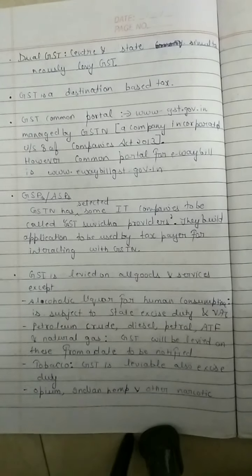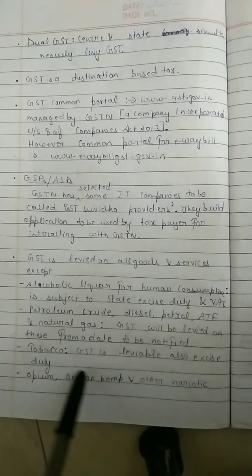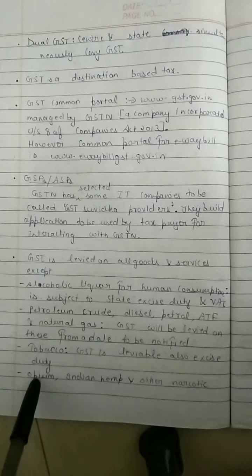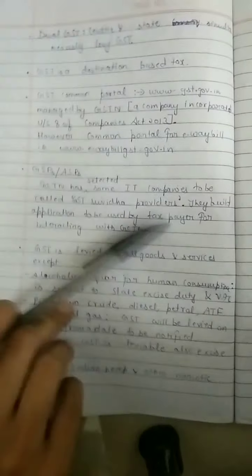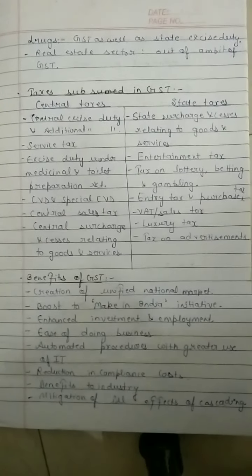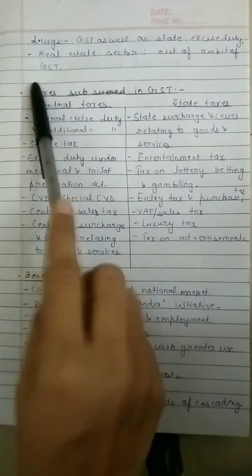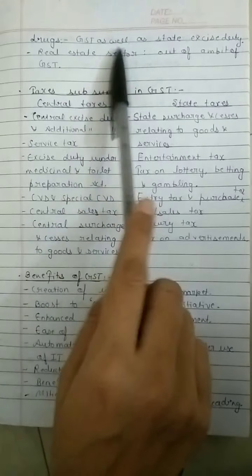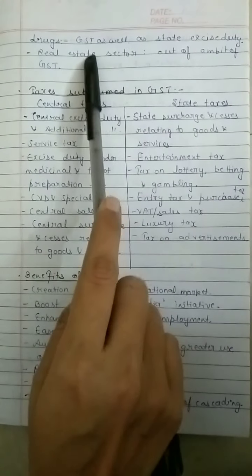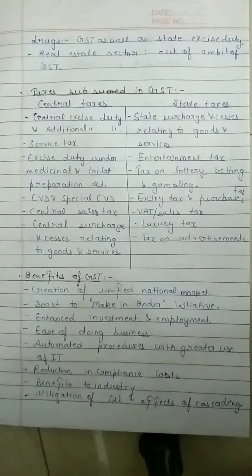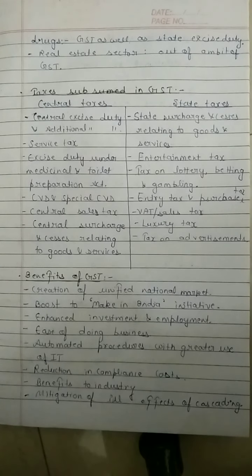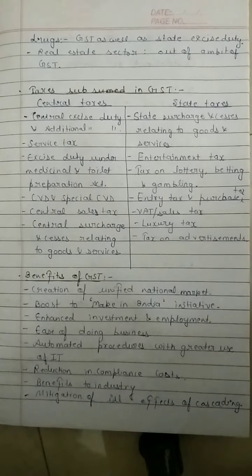Now tobacco. GST is levied on tobacco, but also excise duty. Now opium, Indian hemp and other narcotic drugs. On that, GST as well as state excise duty is levied. Now the real estate sector. The real estate sector is actually out of the GST ambit. There will be no GST on sale or purchase of immovable property.